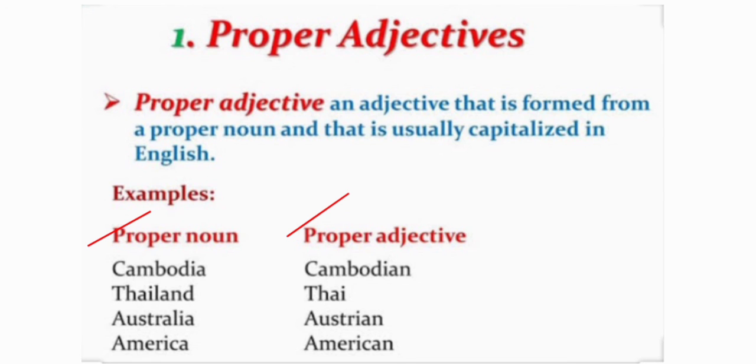So here in the proper noun, downside, there is written Cambodia, and in the proper adjective there is written Cambodian. And in the proper noun there is written Thailand, in the proper adjective there is written Thai. And the proper noun Australia, and the proper adjective Australian. The proper noun America, and the proper adjective American. Just to remember one thing, a proper adjective is an adjective that is formed from a proper noun and that is usually capitalized in English.